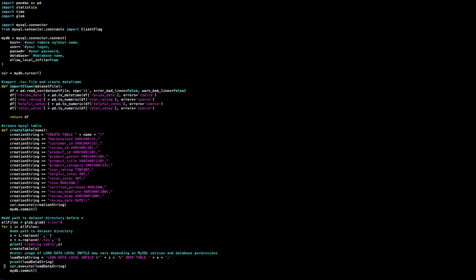All of the columns we're adding in this table correspond exactly to the columns in the TSV files of the Amazon reviews. You'll notice that the data types vary a little bit based on the type of data. For example, product ID is always 20 characters, so I knew that column would always be 20 characters long.